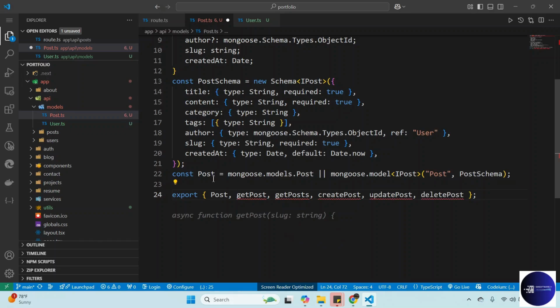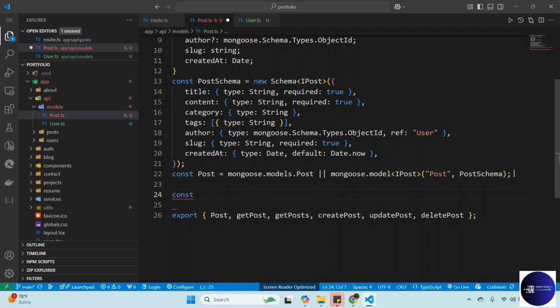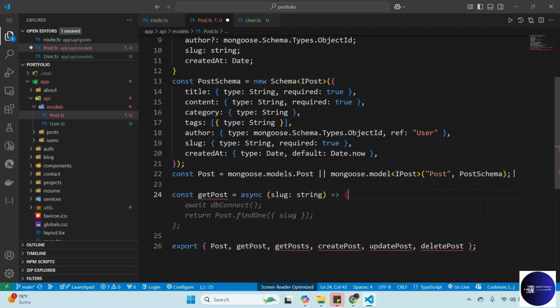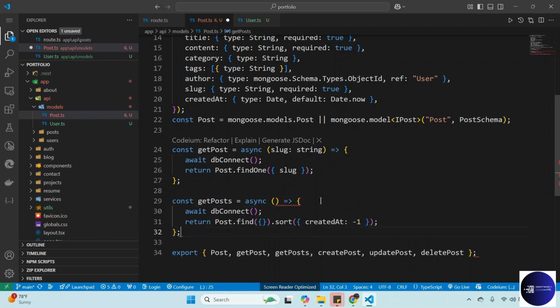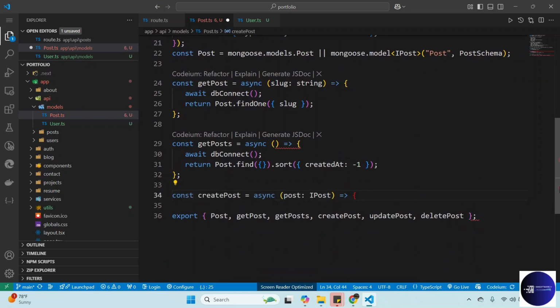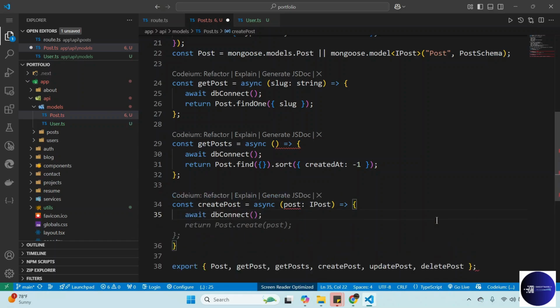So now we can create this one. I hope AI can help us to speed up. So we can do const getPost is equal to async, and all of that. And then also getPosts. I'm just trying to define the functions, so we'll get back to them later. For now, let's just create those functions so that we can export them. We'll get back to each one of them.